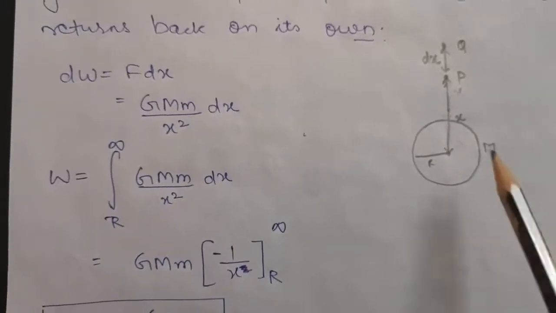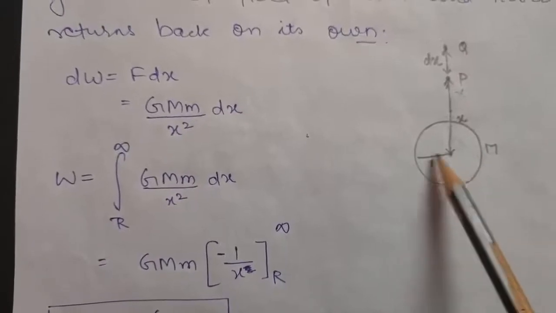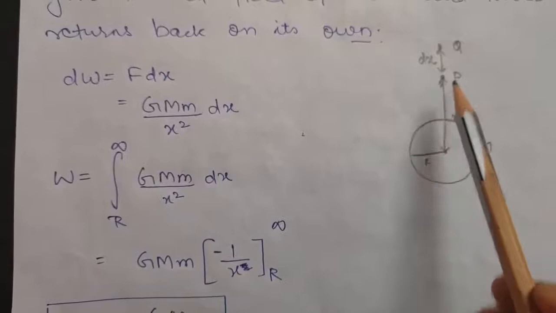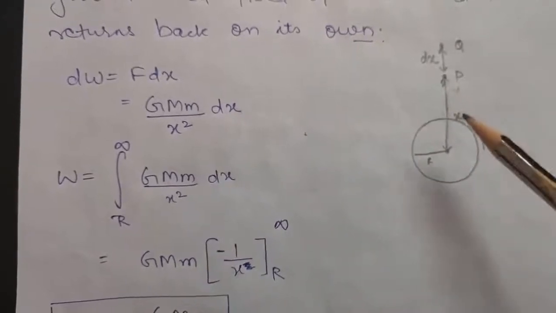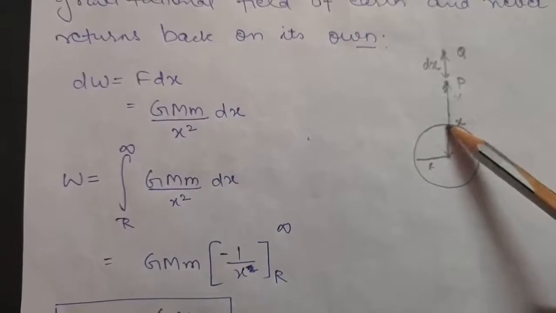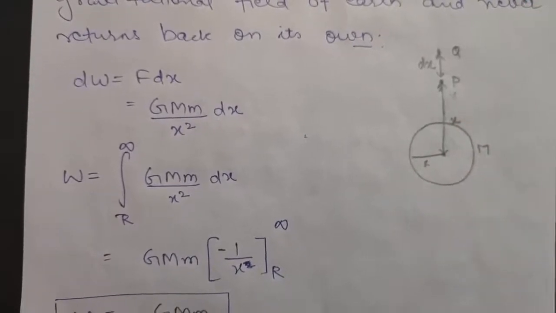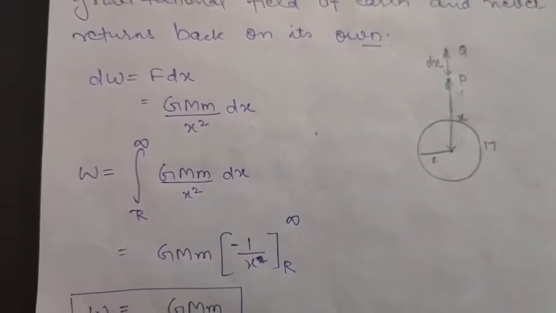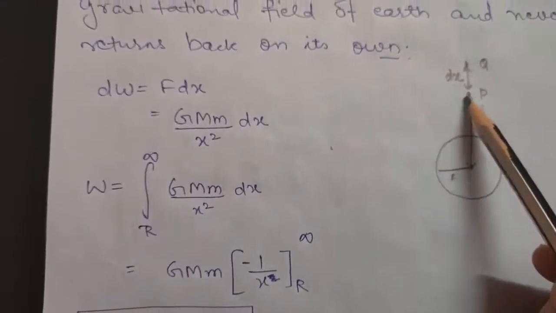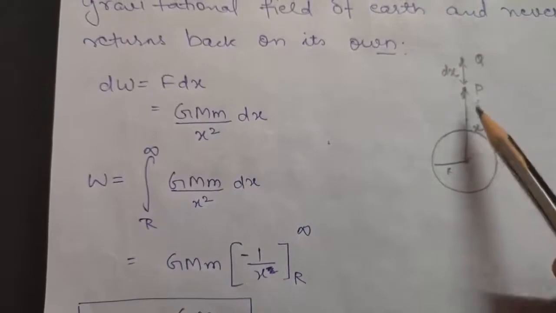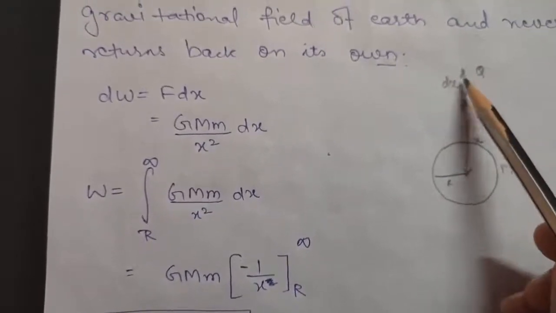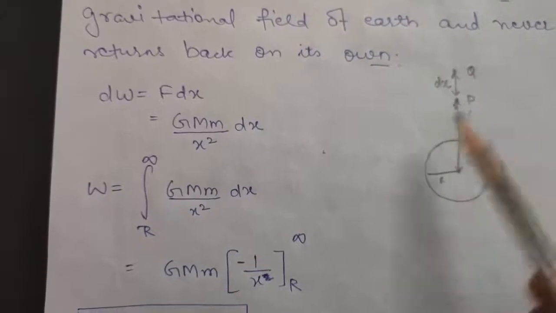So this is the earth of radius r and mass capital M, right? Now escape speed is that minimum speed required to throw the object from the surface of earth to the point where no gravitational field of the earth acts. I am taking this point P which is at a distance of x from the center of earth, and another point Q which is at a distance of dx from the point P.